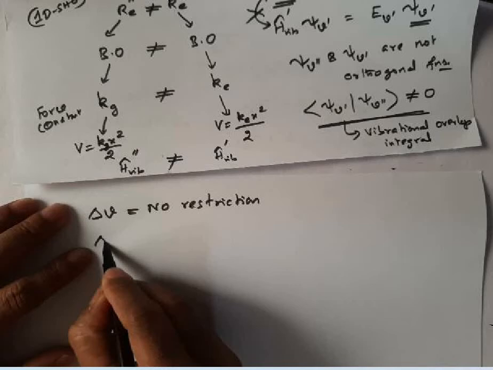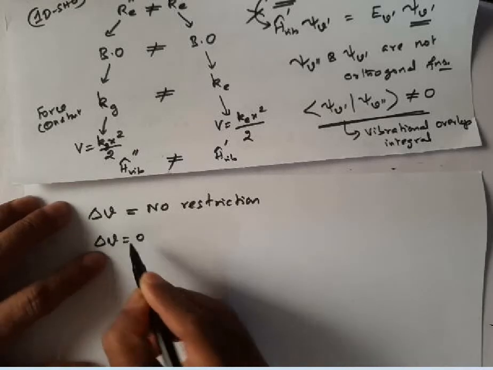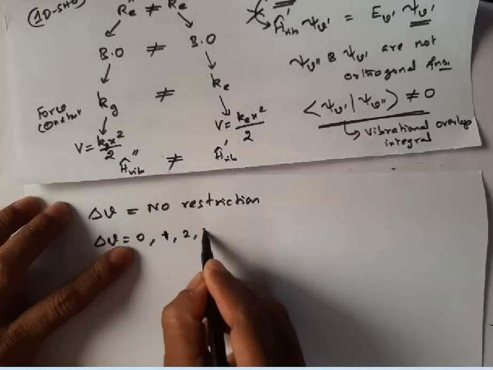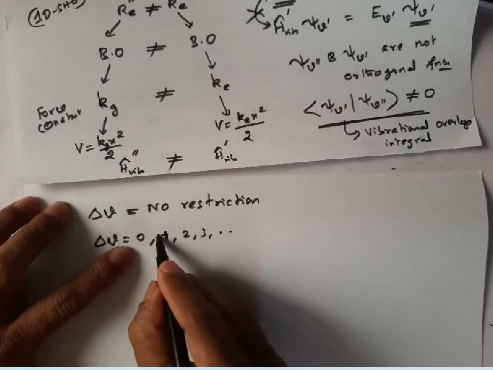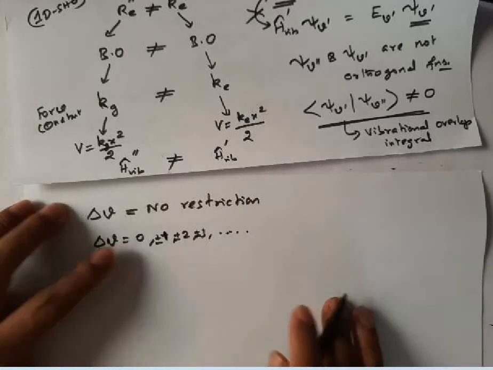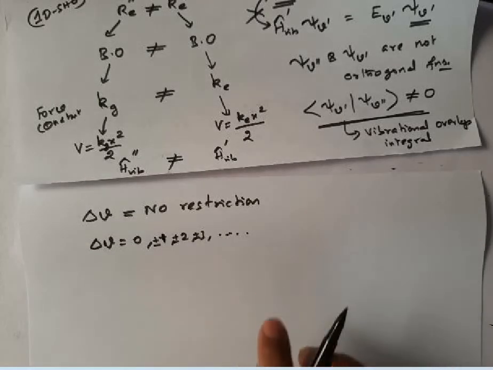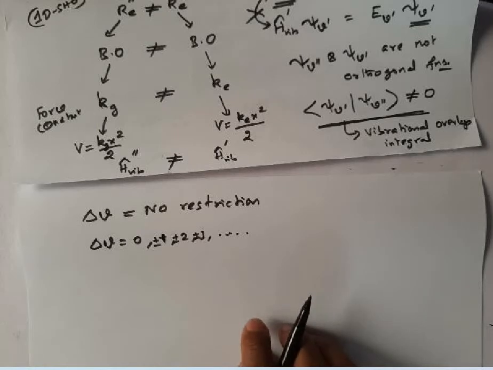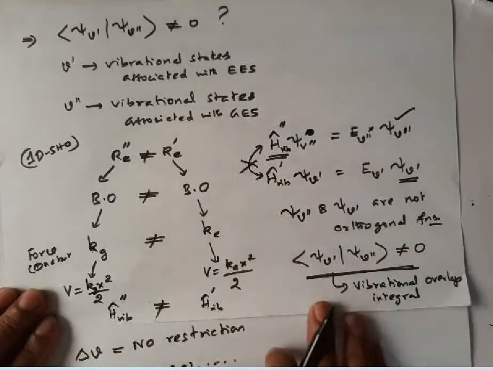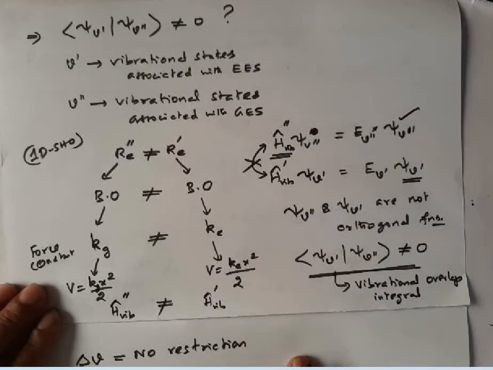Delta V can be 0, 1, 2, 3, 4, etc., or plus or minus 1, plus or minus 2, plus or minus 3, etc. Plus signs are applicable for absorption spectrum and minus signs are applicable for emission spectrum. There is no restriction on the vibrational changes. Any vibrational transition is allowed as per this data.